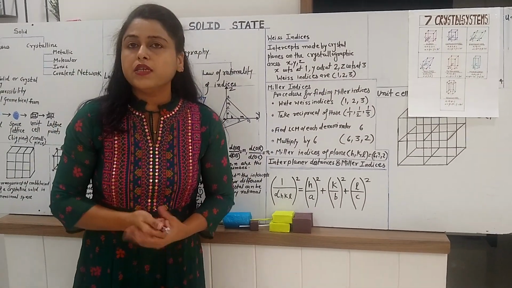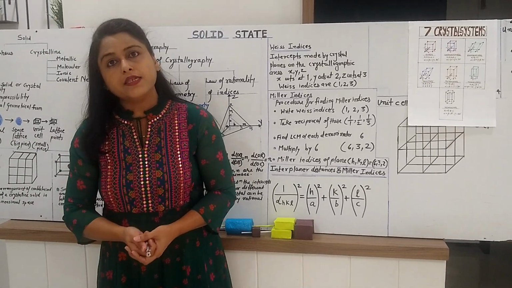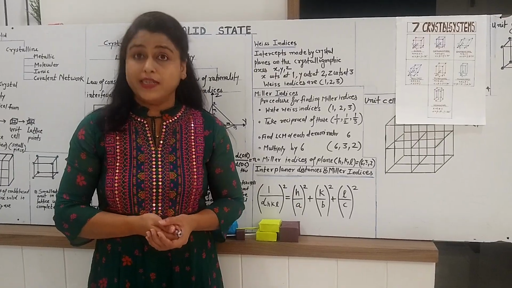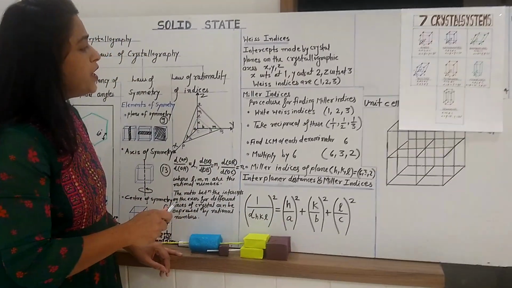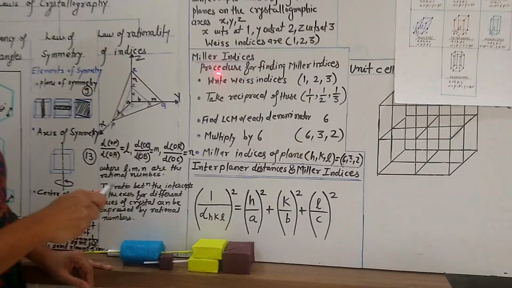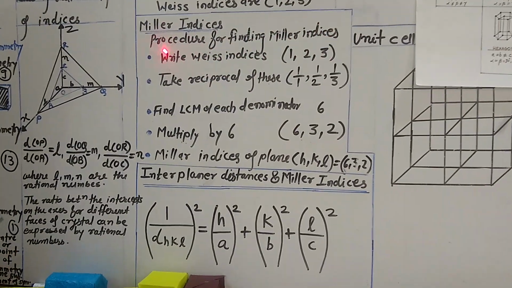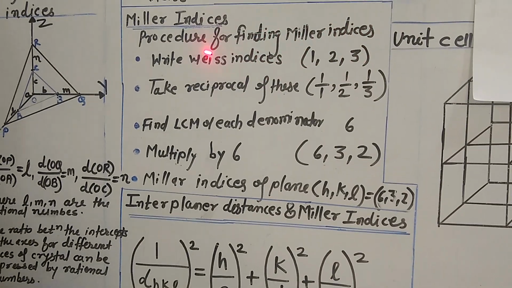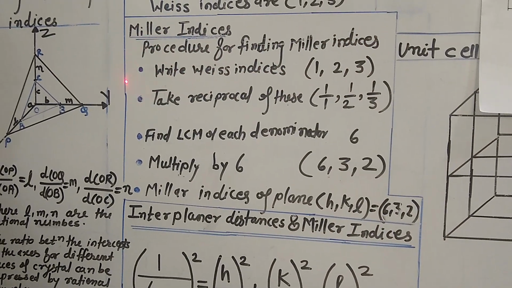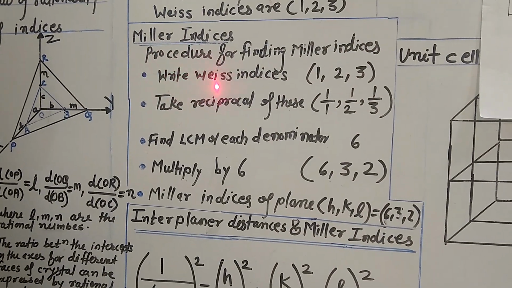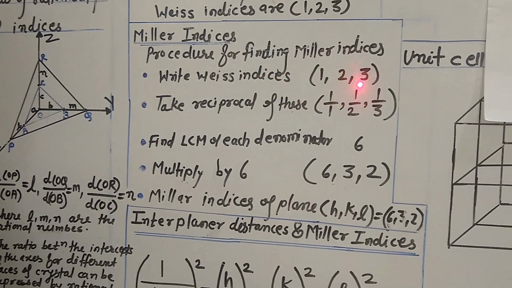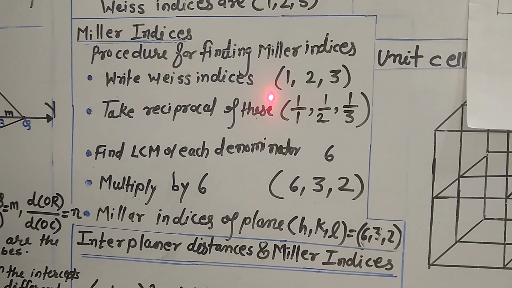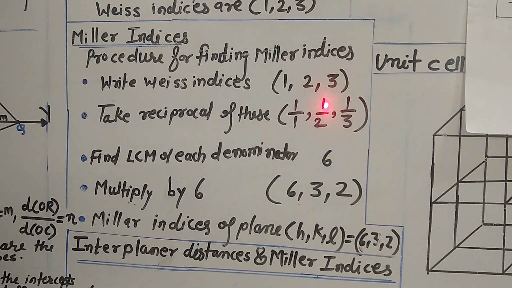Again, there is another concept which is known as Miller indices, and which can be calculated from the Weiss indices. So how do we find these Miller indices? There is a particular procedure, so let us discuss it. First, write the value of the Weiss indices. Suppose we take the same value, that is Weiss indices 1, 2, 3.